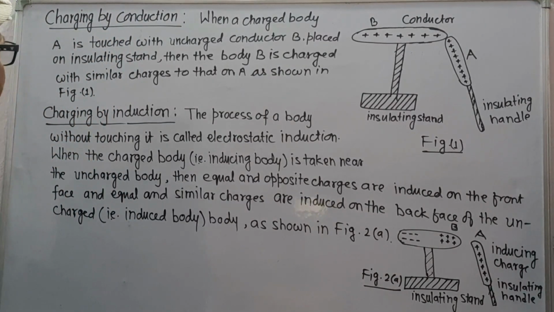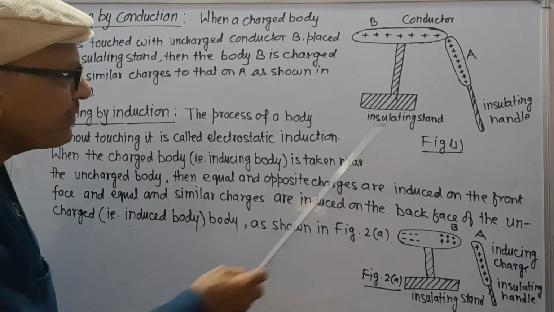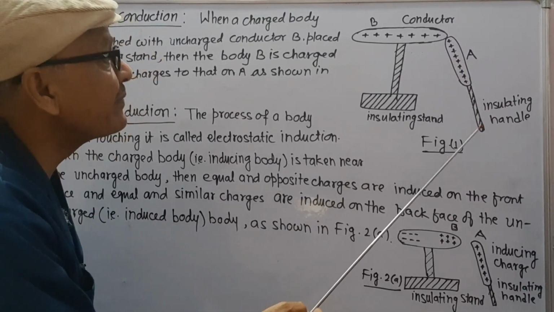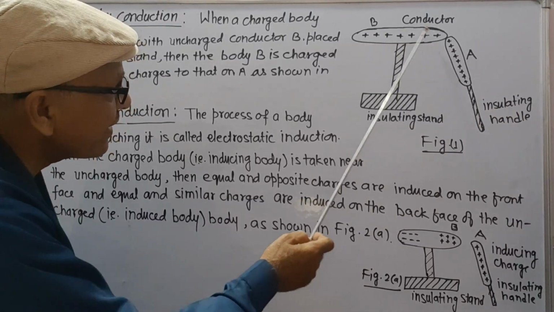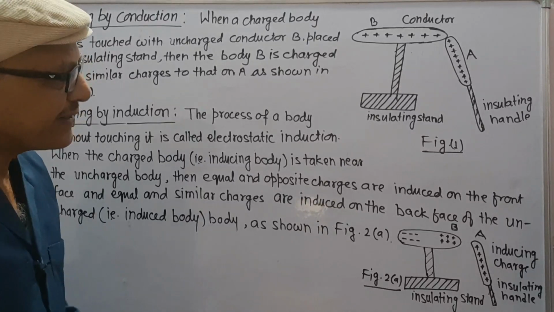Next, we take charging by conduction. When a charged body A is touched with an uncharged body B placed on an insulating stand, then the body B is charged with similar charges to that on body A. Here, as shown in figure 1, this is a charged body connected with an insulating handle, and this one is an uncharged conductor placed on an insulating stand.